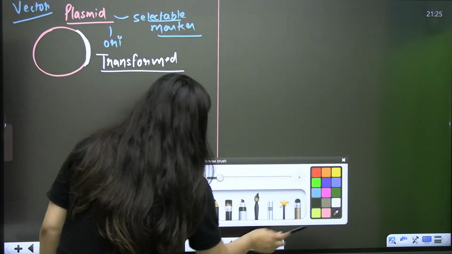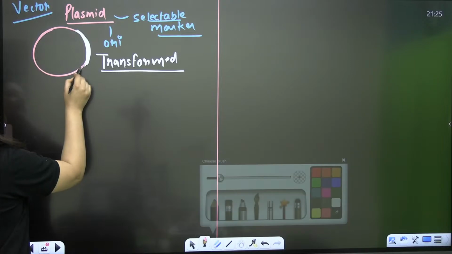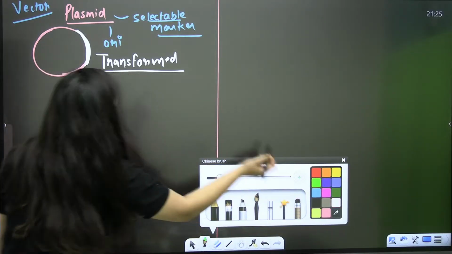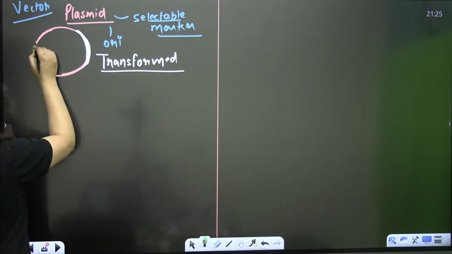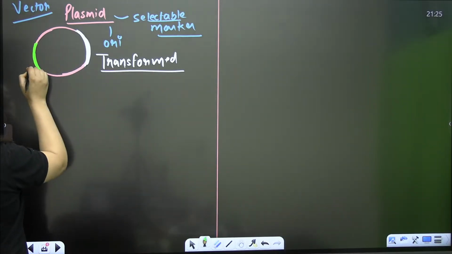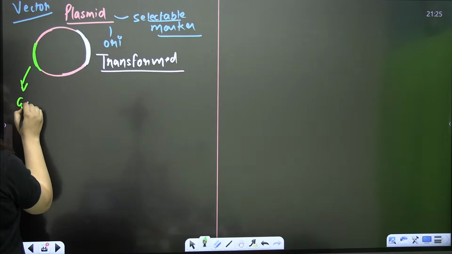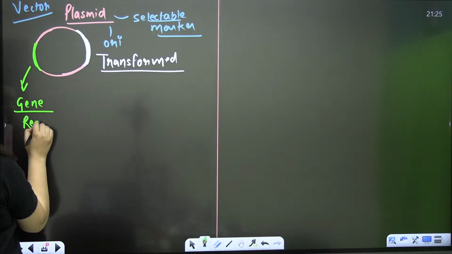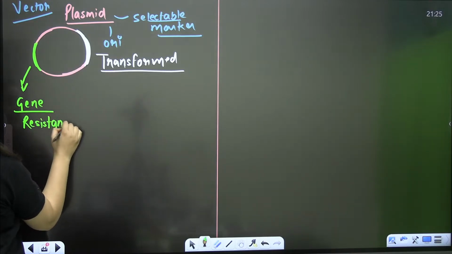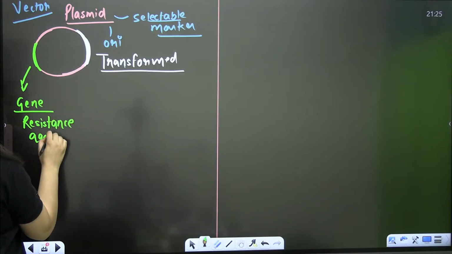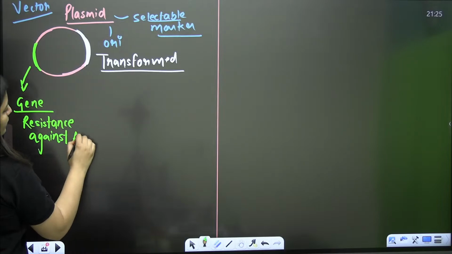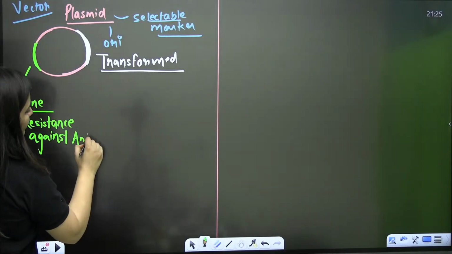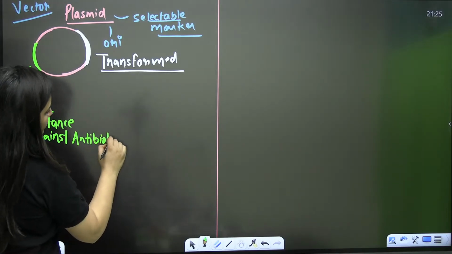Okay, so now let's say this plasmid here is having a gene, right? So this gene can provide this plasmid resistance against antibiotic A. I'm giving you one example. Please listen to me carefully.